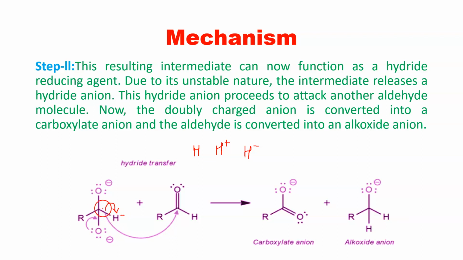And when it is leaving carbon, it makes carbon electron deficient. And now once it is electron deficient, electrons will be transferred from oxygen. So a bond will be formed between carbon and oxygen, right? Because it is an electron deficient center, and an electron deficient center requires electrons.